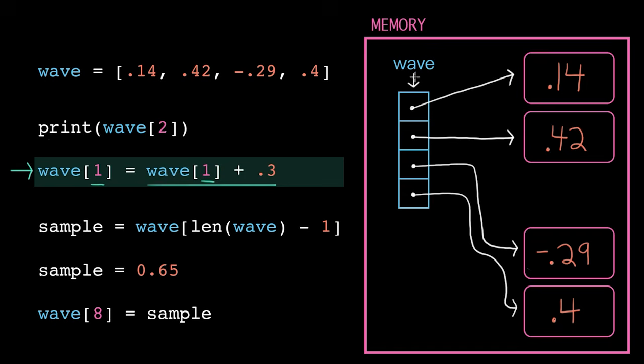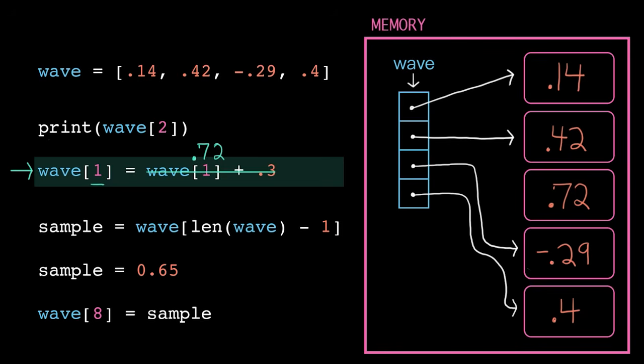Our access here goes off to find the variable wave, moves over by an offset of 1 this time, and then follows that pointer to where the value is actually stored. We substitute that value in, add 0.3, and get a single value, which means we're ready to store. To start, the computer allocates a new chunk of memory and stores the float 0.72. But now it needs to tell the list about it.